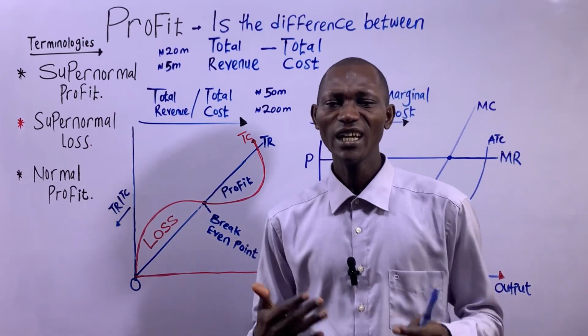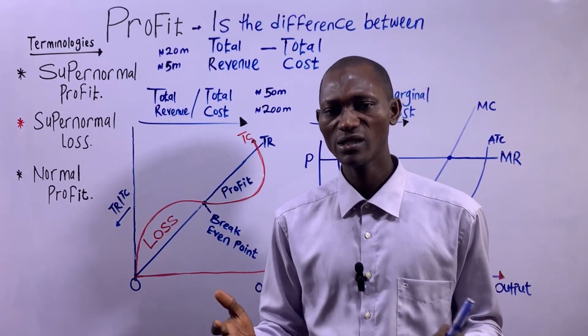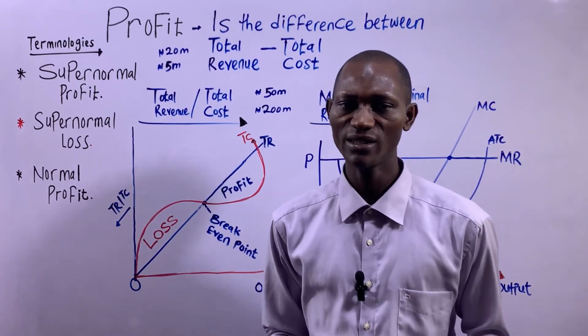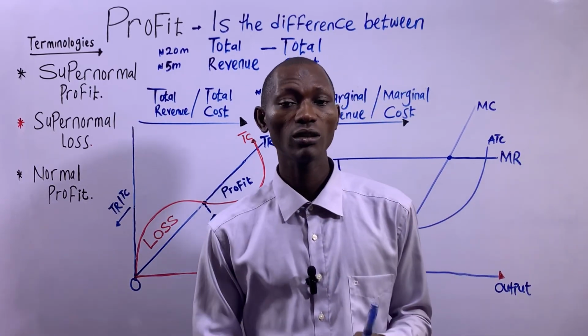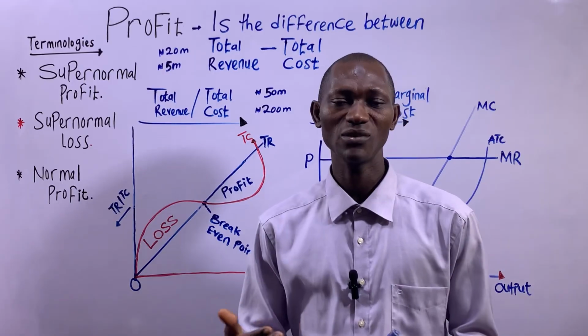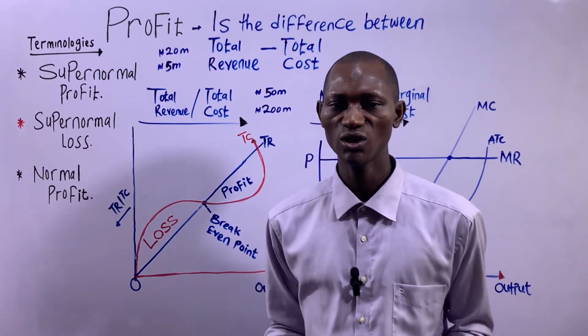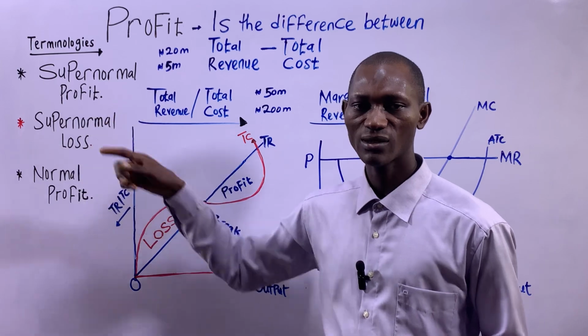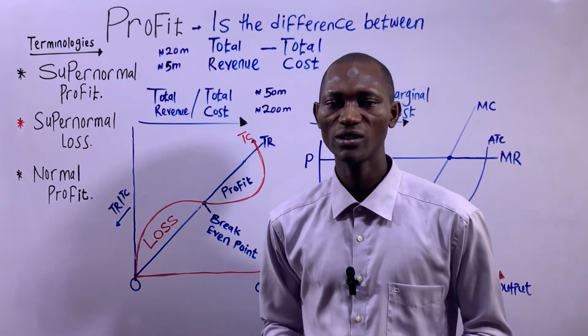And in any market situation, or let me say sector or industry, where supernormal loss is the case, it will lead to almost all the firms exiting that industry for another industry where there exist supernormal profits.